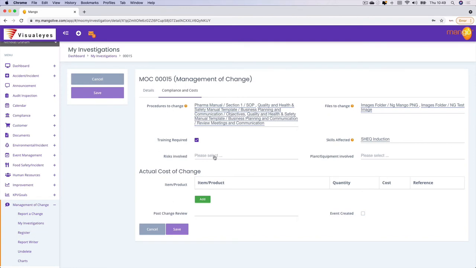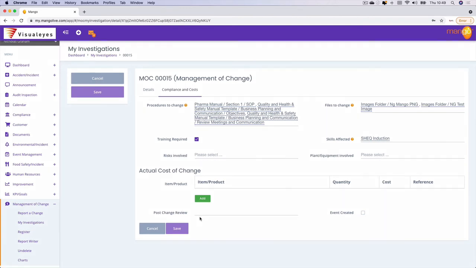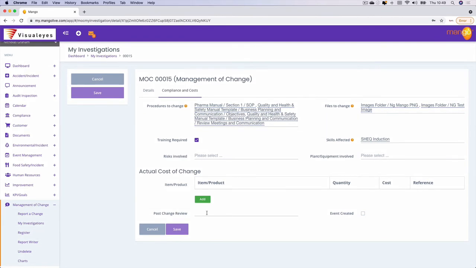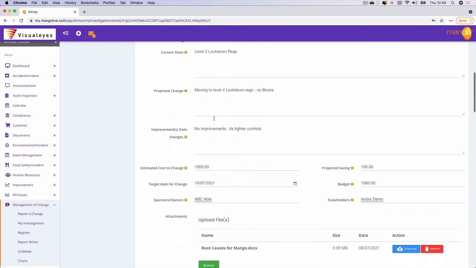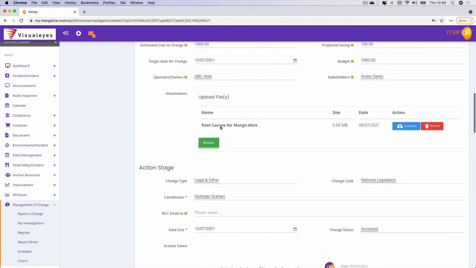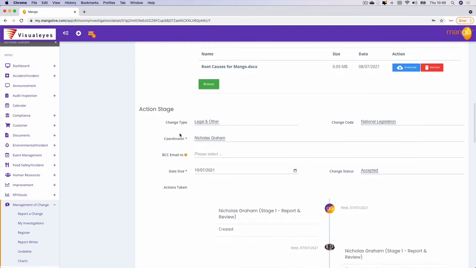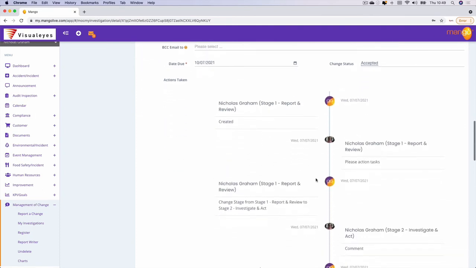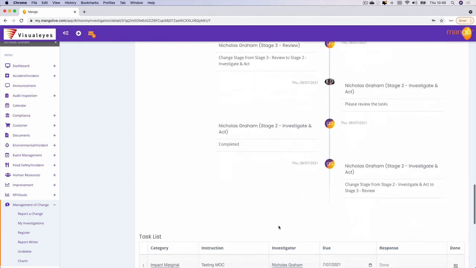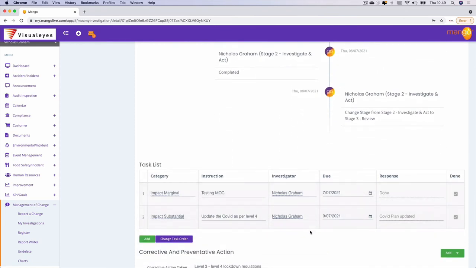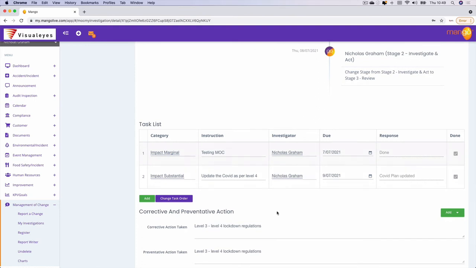I can link this into risks. I can link this into plant and equipment. I can create additional events. If I go back to the main details of the change, the costs, I can see and download the updated documents to check them, the type of change which it was. The system has then recorded the interactions in the workflow. I can see the tasks that have been issued to the various different people and that they've been completed.